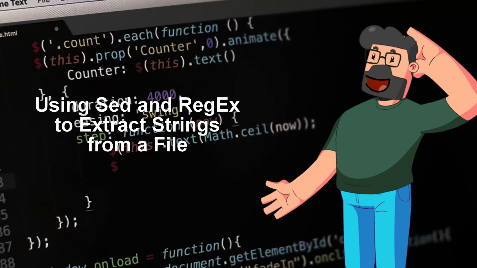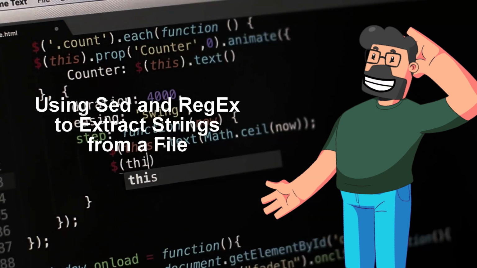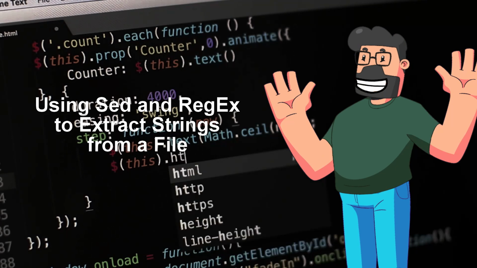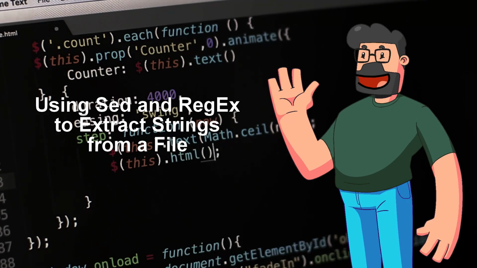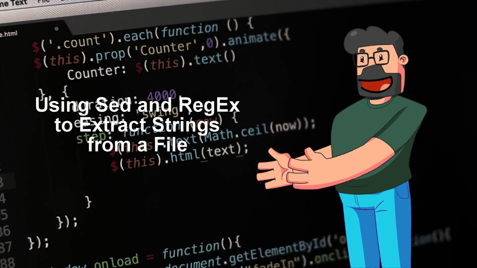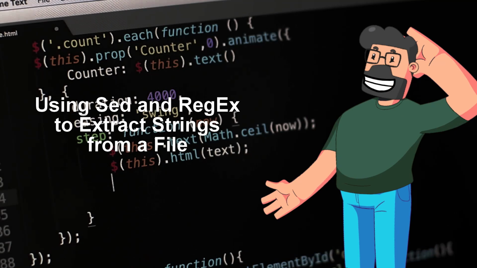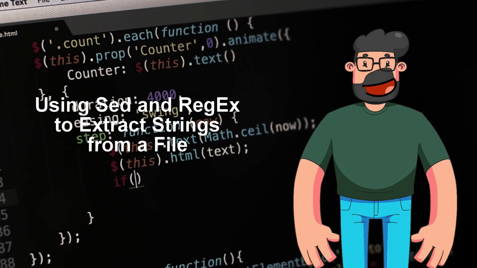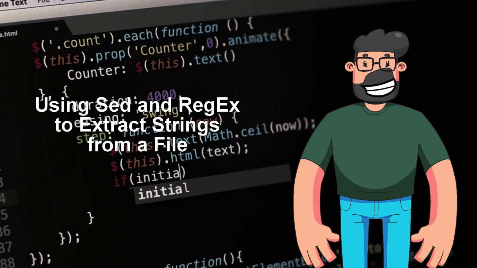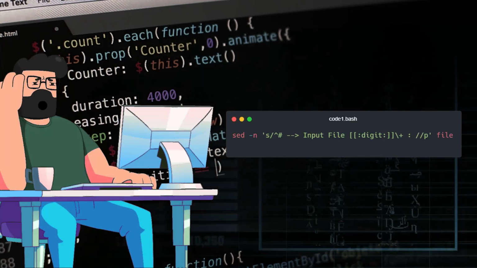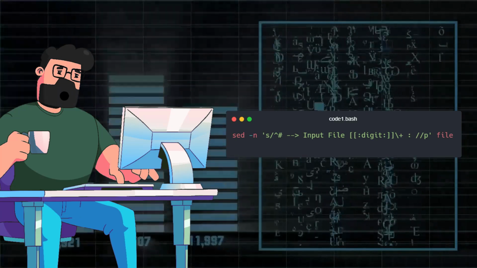Imagine you have a file with a bunch of comments and information, and you need to extract specific strings from it. That's the problem we're tackling today. We have this text file with a list of input file names embedded in it, and want to extract just those names. It's like trying to find hidden gems in a sea of words. Tricky, right? Now, diving into the solution for our extraction quest.